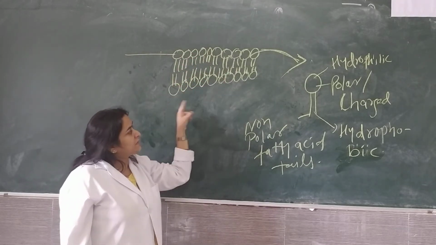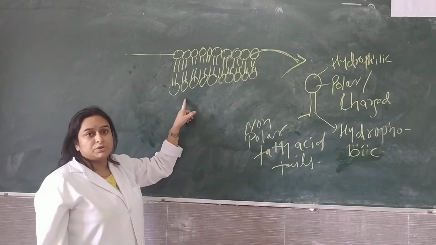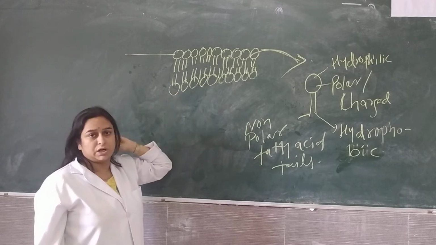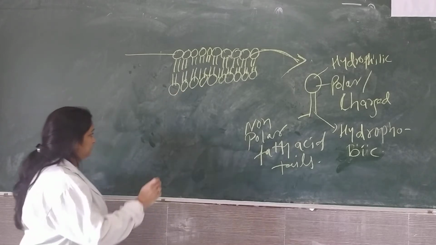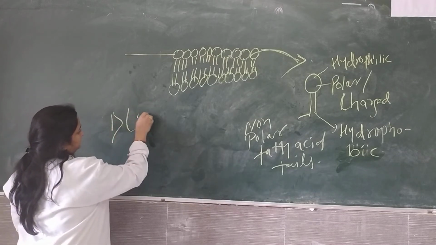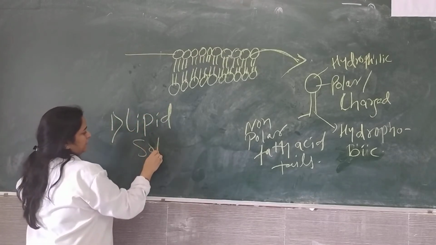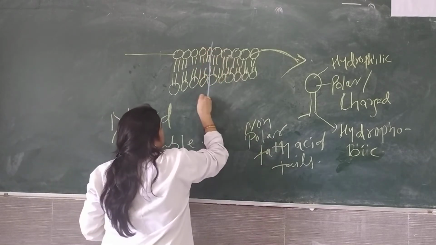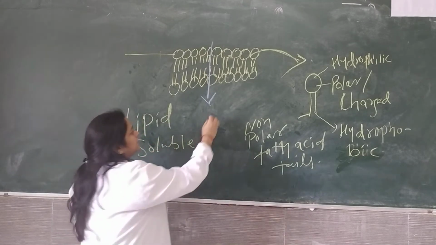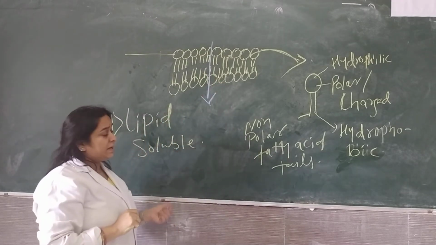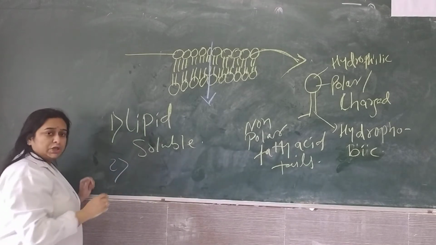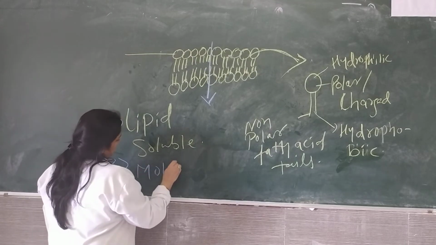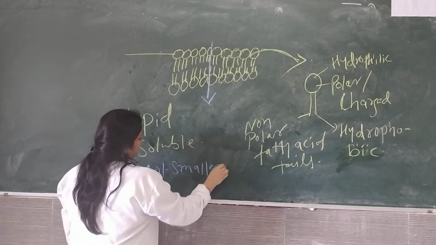What we must keep in mind from this diagram is that any molecule which is lipid soluble can easily pass through this membrane, and molecules of smaller size can also pass through the membrane.